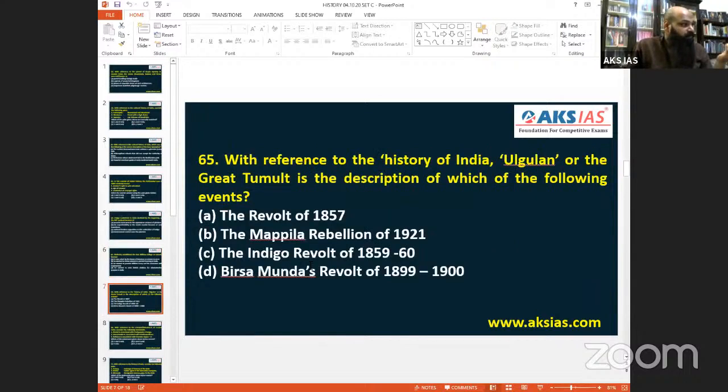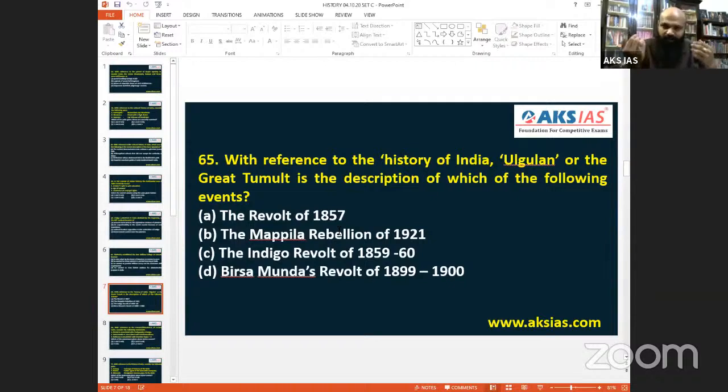Then coming to the next one, 65. With the reference of history of India, Ulgulan or the Great Tumult is the description of which of the following? So the word Ulgulan itself gives us an idea. It is a tribal identity. It's not a regular lingual word. It is a tribal word.